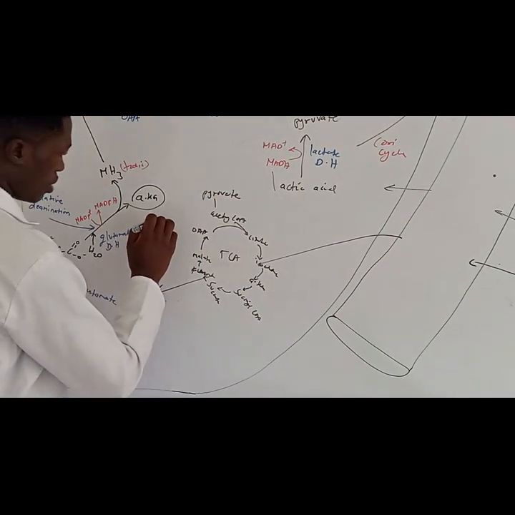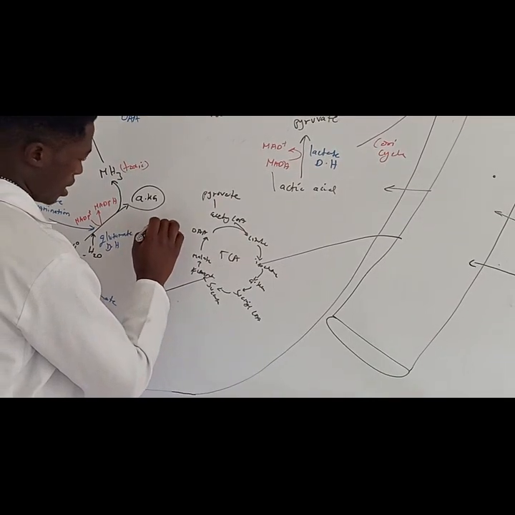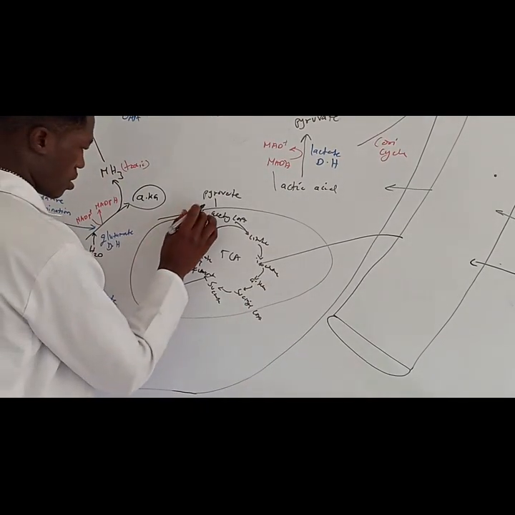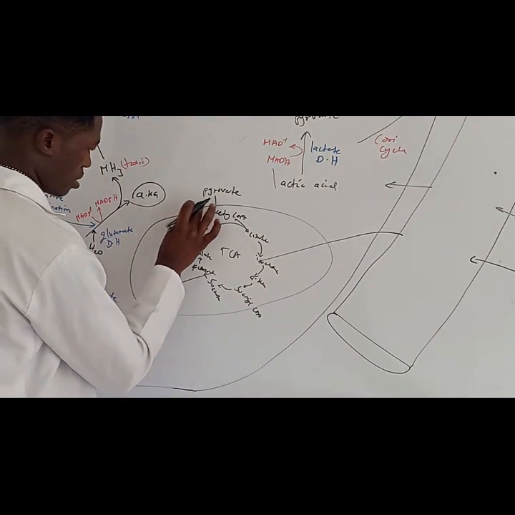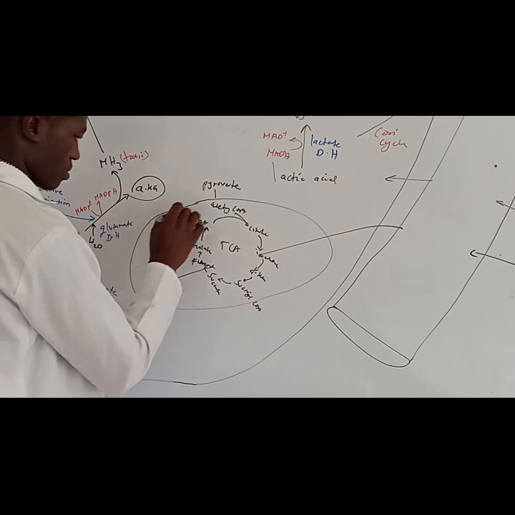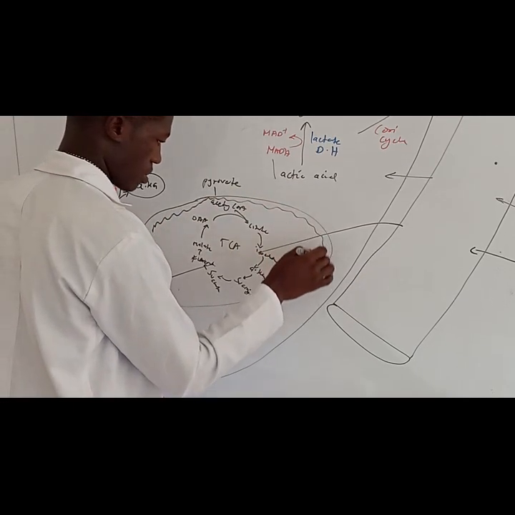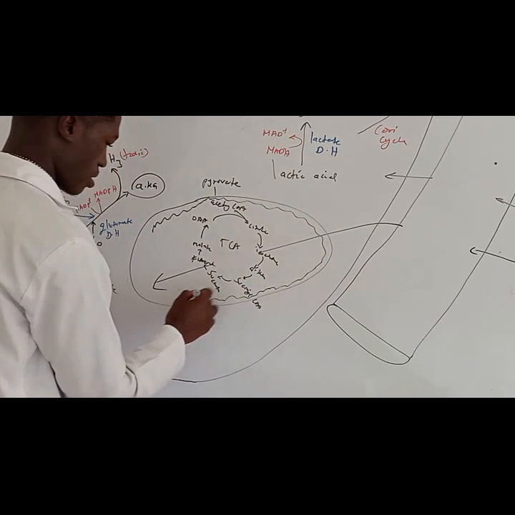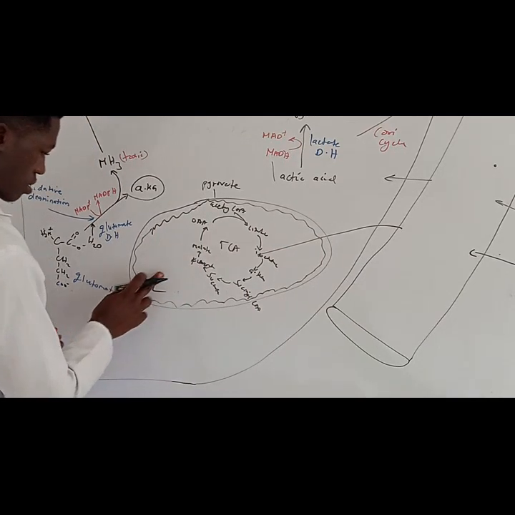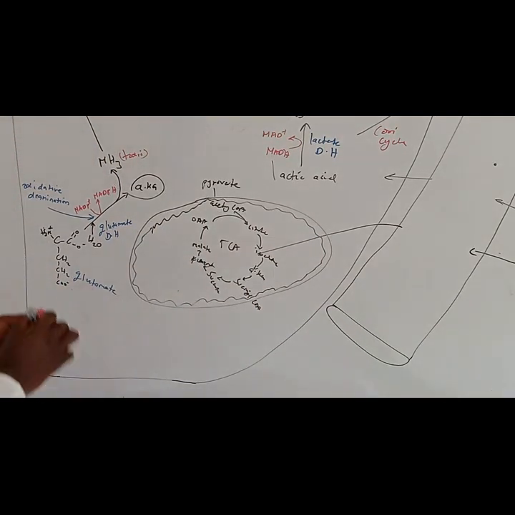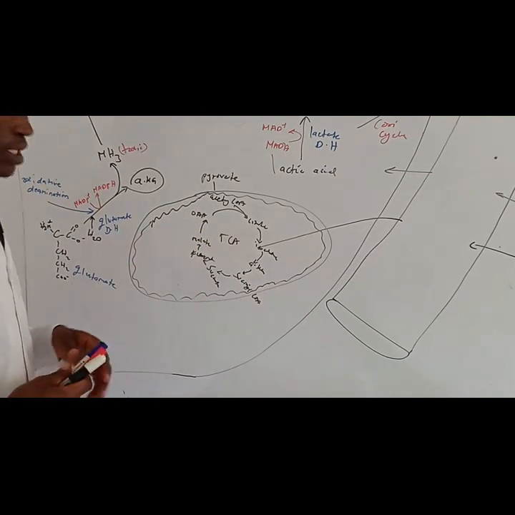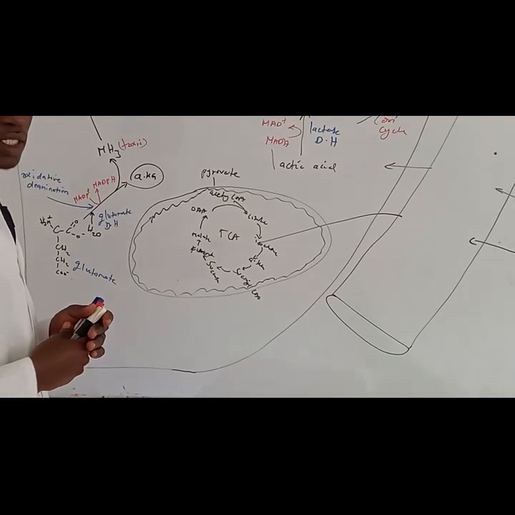Now, suppose these are mitochondria right there. And you know there are several amino acids that can be shunted into various intermediates of the tricarboxylic acid cycle.